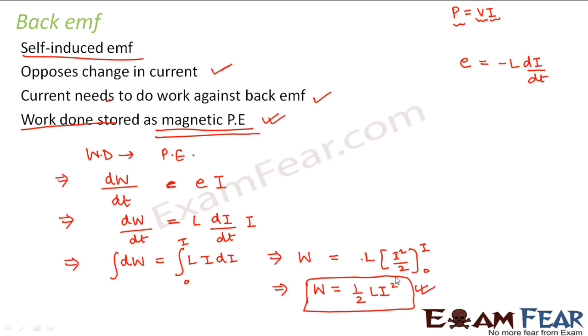Now if you look at this, it is analogous to what you have studied as kinetic energy, which is equal to half m v square in mechanics. If you compare this expression with that, you will see that self-inductance acts as inertia or mass. What is the purpose of inertia? Inertia always has a tendency to resist change in the state of the object. Similarly here, the current is flowing, just as the object is moving with some velocity. So it is similar to what we study as kinetic energy in mechanics. I hope you understood the concept of back EMF.